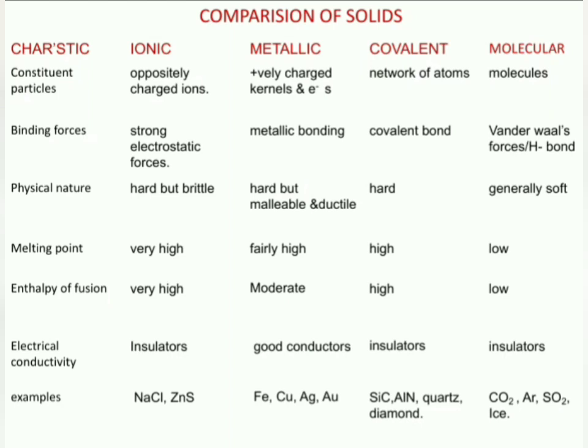Electrical conductivity. Ionic solids are insulators in solid state, but they are conductors in fused state or in aqueous solution. Metallic solids are good conductors due to the presence of delocalized electrons. Covalent solids are insulators because of the absence of free electrons or ions. And even molecular solids are also insulators.